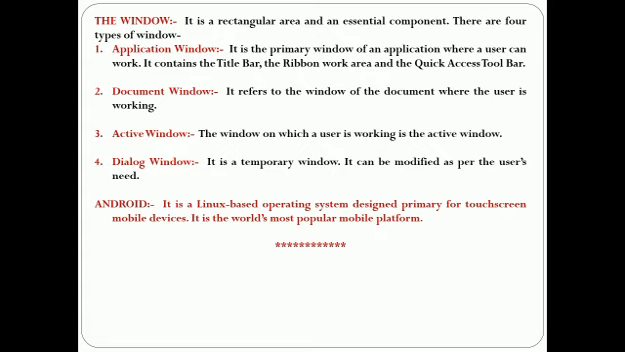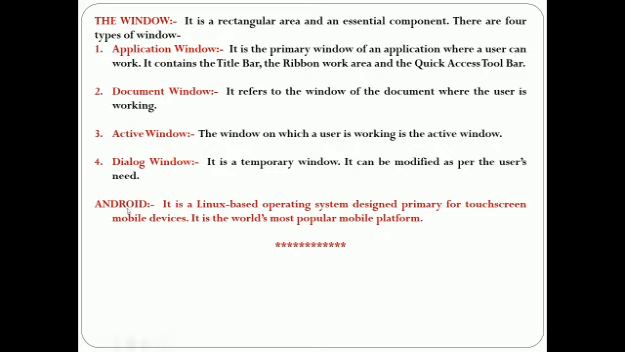Alignment is of 4 types: left, right, center, justify. There are 2 different dialog boxes. First is font dialog box, which changes the font color, style, size, etc. And second is paragraph, which changes the alignment, indentation, spacing, line spacing, page, etc.